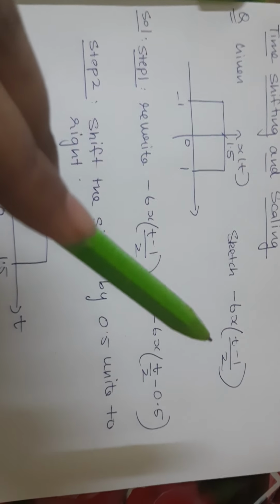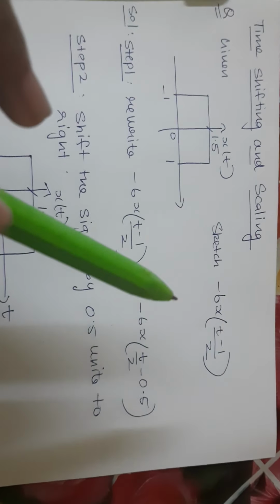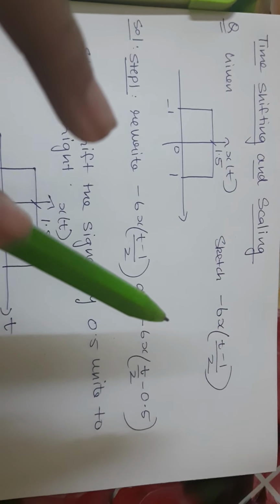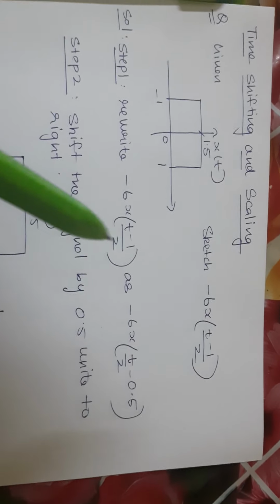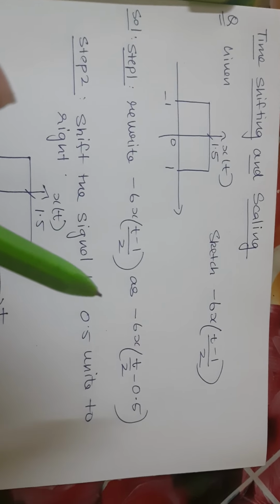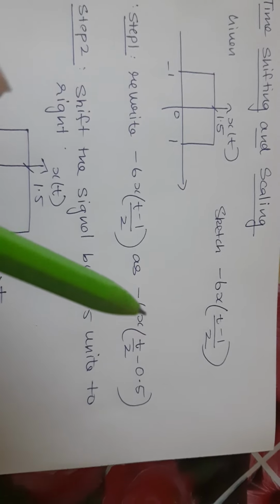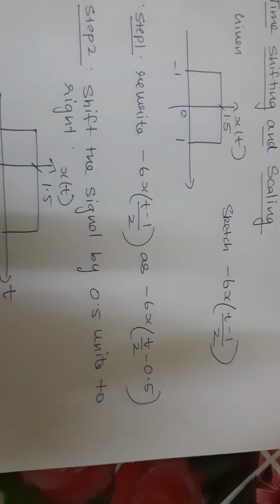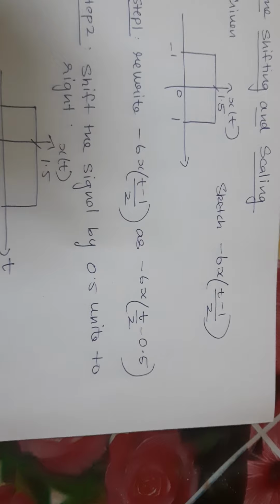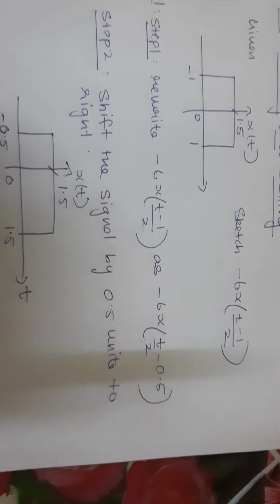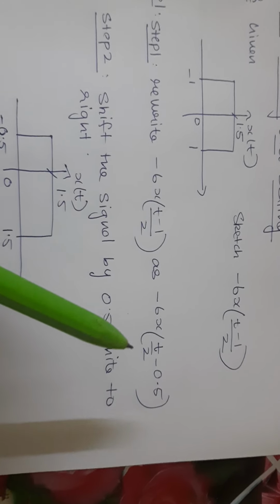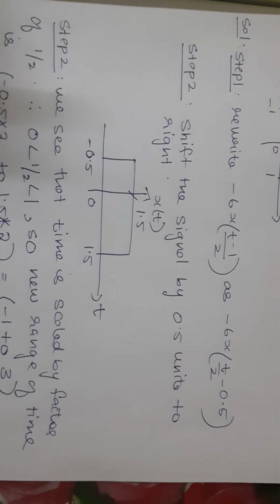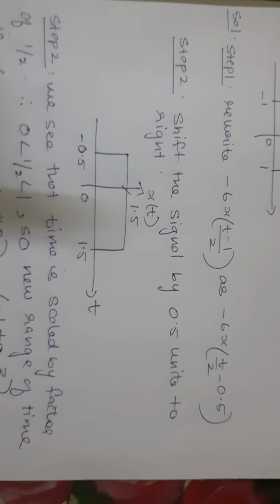We can see that the LCM has been taken and the denominator is a common denominator for the value. So what I will do is, I will split and write it as minus 6 h of t by 2 minus 0.5. It will give me a better, clear idea of by what factor I should shift. Now from here we can see that we have to shift the signal by 0.5 units towards the right. So that's what I have done here. I have shifted the signal by 0.5 units towards the right.